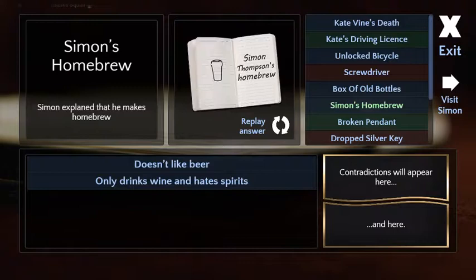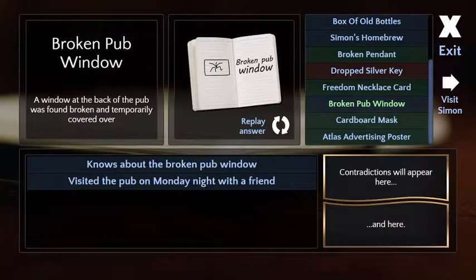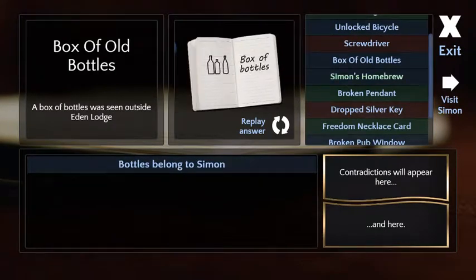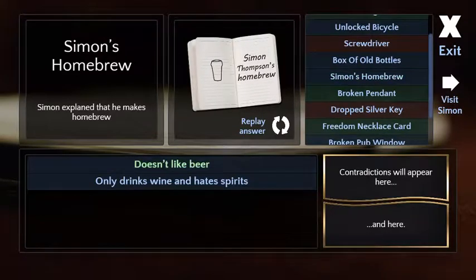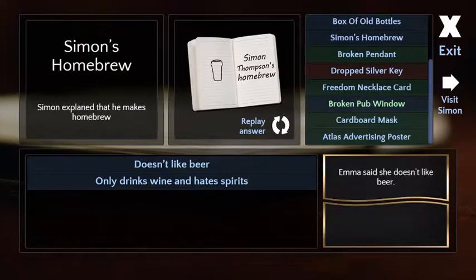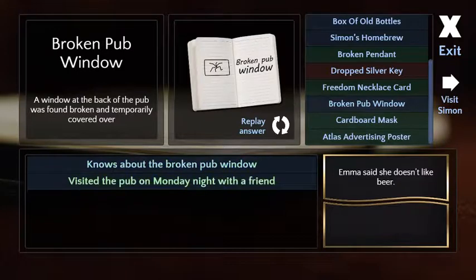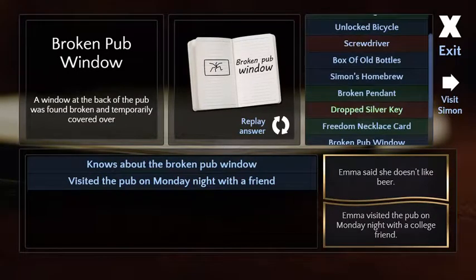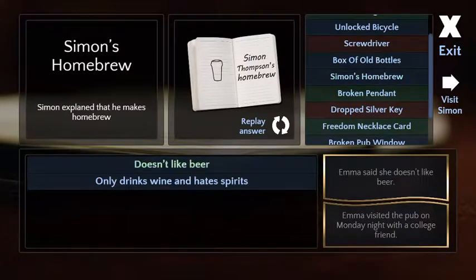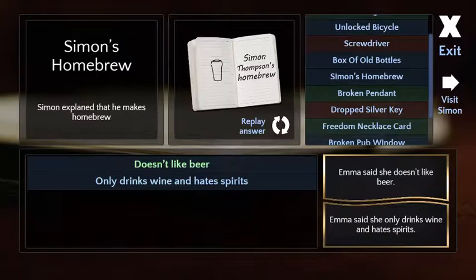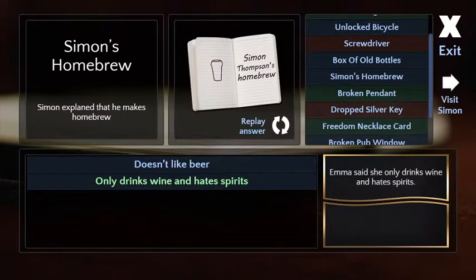I think I'm learning. She doesn't like beer, but she went to the pub? Could that be a thing? Oh yeah, give that a try. Doesn't like beer, pub. And they said you can put two in one thing. I don't know how you do it, but you can put two. Oh, really? Yeah. No, that doesn't work. Sorry, never mind. Yeah, probably beer, and then why was she at the pub? I did that already. It didn't work. Oh, okay. She doesn't.